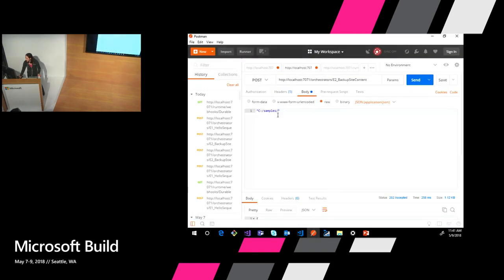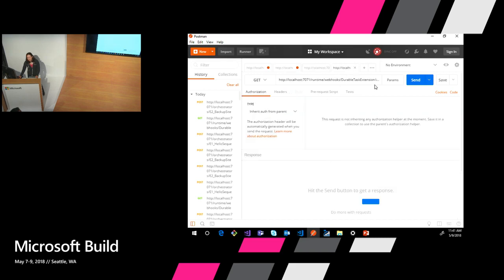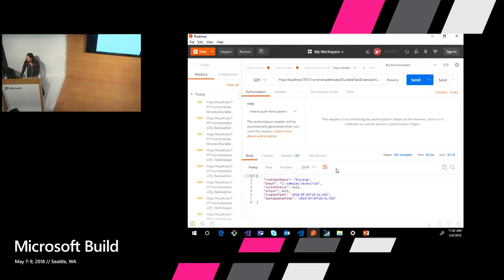And I am going to give it, do a little sneak peek here. I'm going to give it the JavaScript samples folder because we support both C#, F#, those are in GA. And JavaScript support is currently only available for the V2 runtime, but it is in preview as of Build. So that's my feature. I'm proud of it.